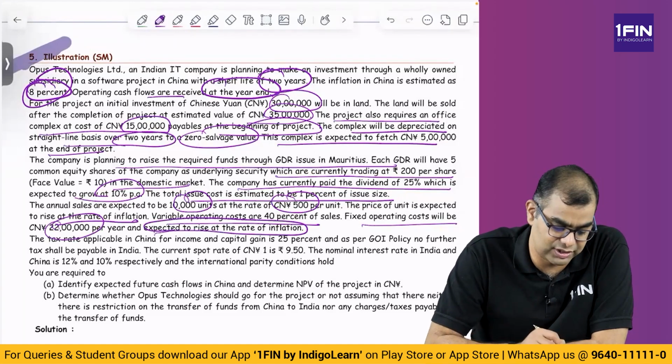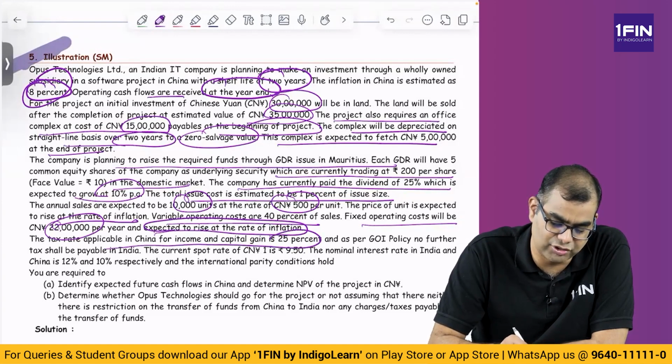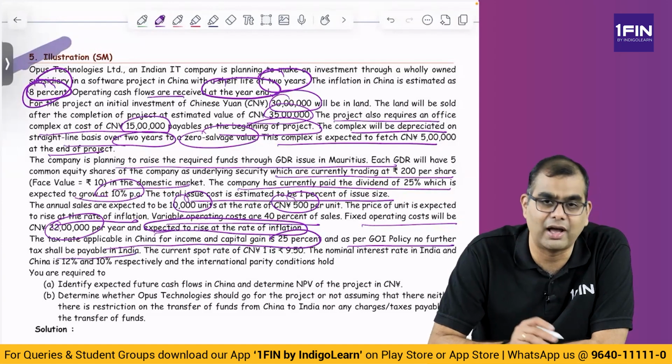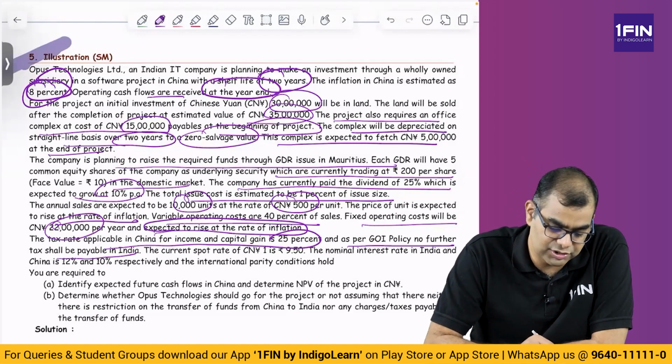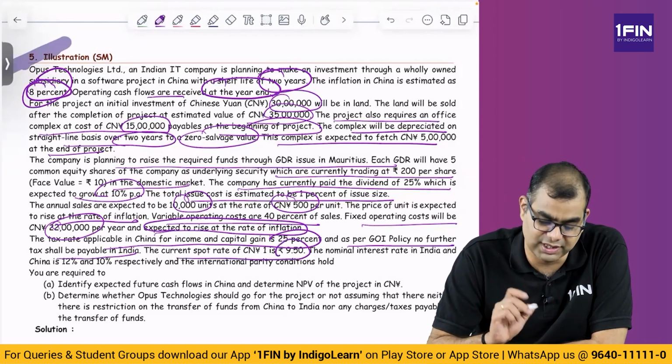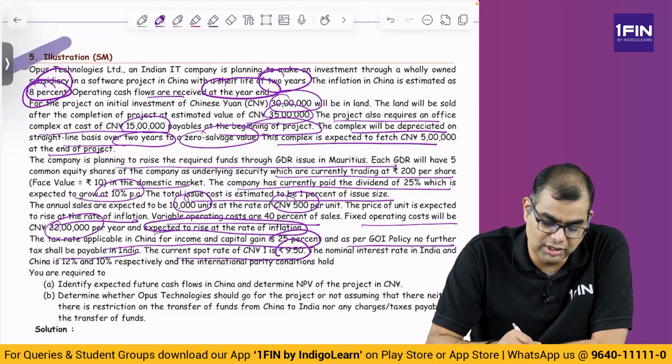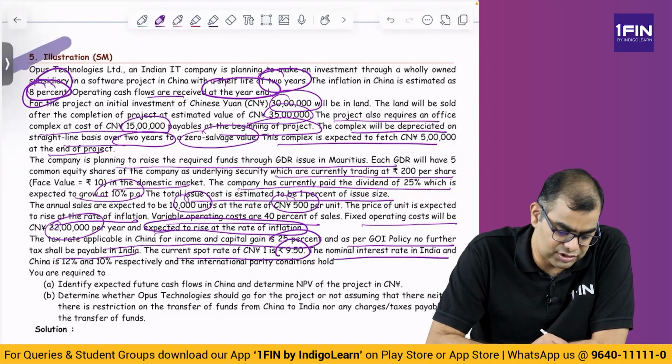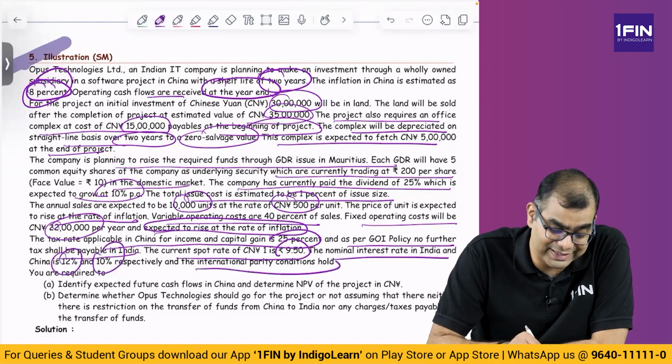This also will grow at inflation rate. Tax rate applicable in China for income and capital gain is 25%, and as per GOA policy, no further tax will be payable in India. No tax nuisance. The current spot of CNY is 9.5 rupees per CNY. CNY is Chinese yuan. Okay, and the nominal interest rate in India and China is 12% and 10% respectively, and the international parity conditions hold.